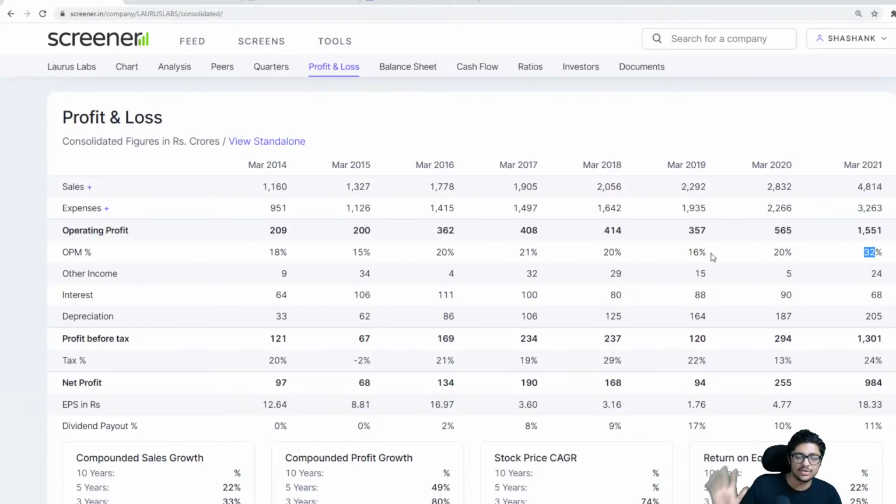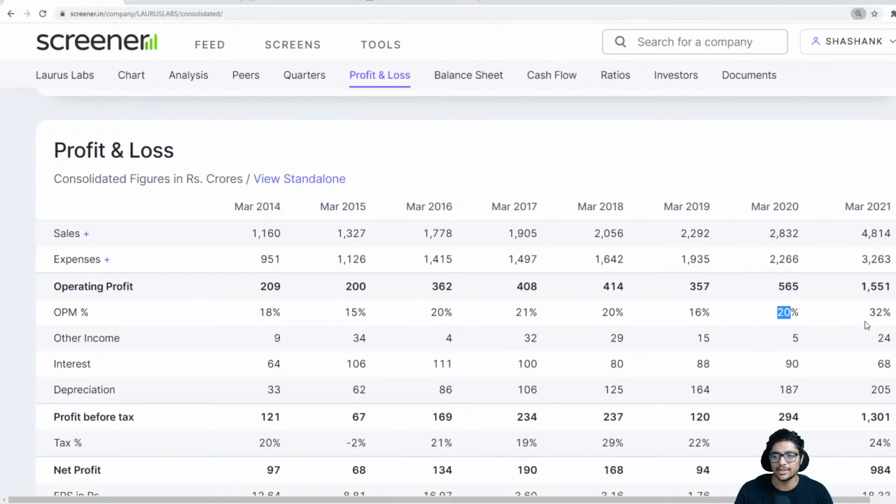Right? Our job is not to be biased. Our job is to look at numbers and ask questions like why. So I will ask Shashank, why is this 16% become 20%, which is 20% normal? I understand. Past 5 years, your average is at 20%, so I understand. But why is it suddenly now at 32%, Shashank? Can you please explain why is it at 32%? Now, this calls for investigation.